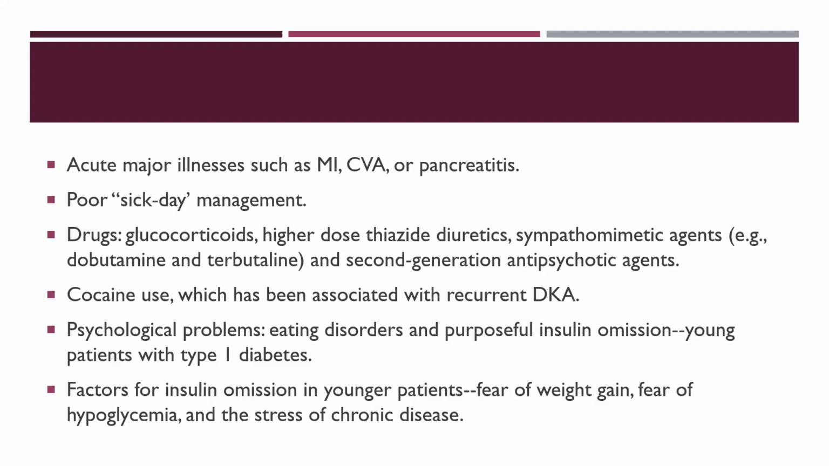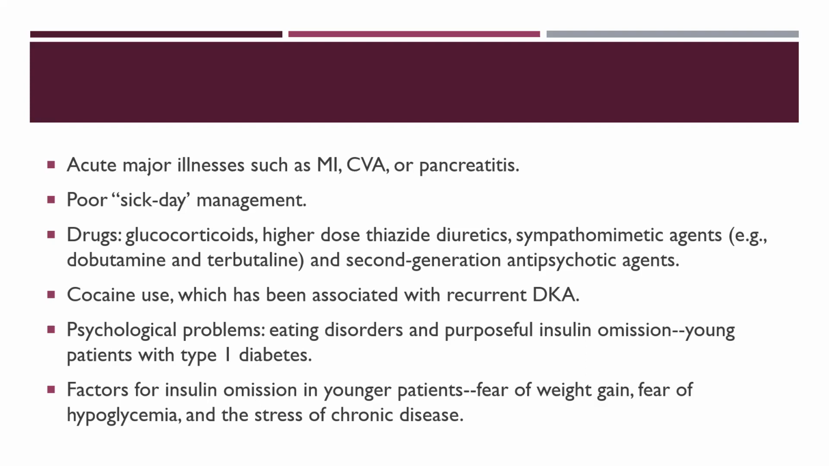Patients started on drugs like glucocorticoids, high-dose thiazide diuretics, sympathomimetic agents like dobutamine and terbutaline, and second-generation antipsychotic agents. So always take a good drug history. If the patient has been admitted with DKA or HHS, then maybe these drugs, which have been recently started, are the reason for deranged blood sugars. Cocaine use has been associated with recurrent DKA.